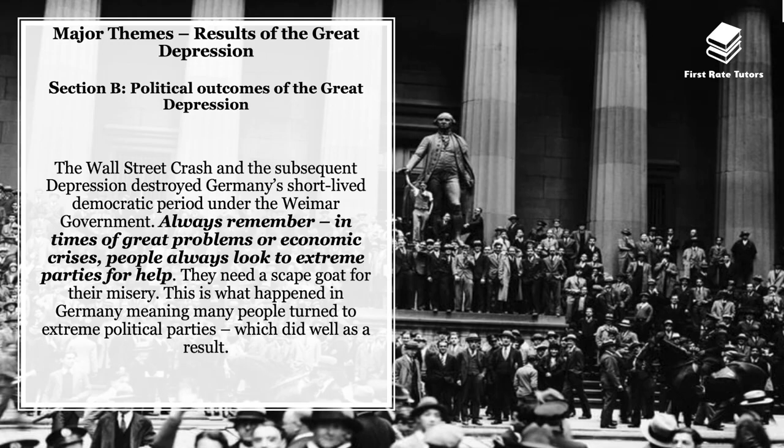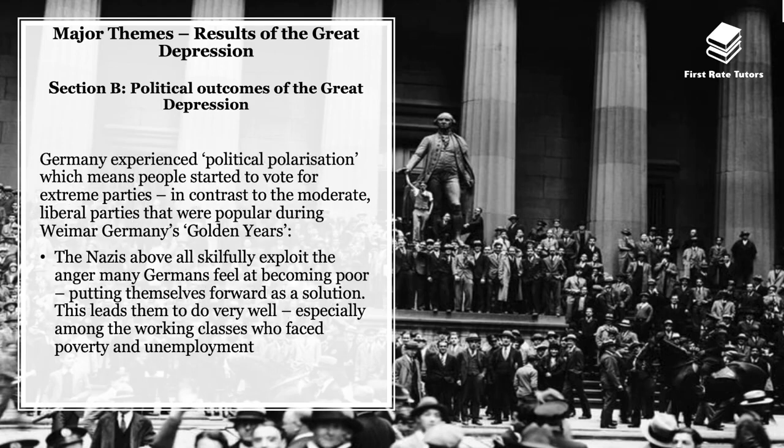So the Wall Street crash and the Depression essentially destroyed Germany's short-lived democratic period under the Weimar government. Do remember, in times of great economic problems or economic crises, people always look to extreme parties for help. This is because they need a scapegoat to escape their misery, and this is exactly what happened in Germany, meaning many people turned to extreme political parties, which did really well as a result. Germany, as I mentioned before, experienced political polarization. In other words, people started to vote for extreme parties, in contrast to the moderate liberal parties that were really popular during Weimar's golden years.